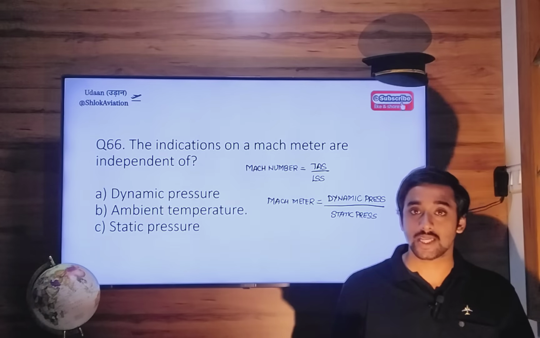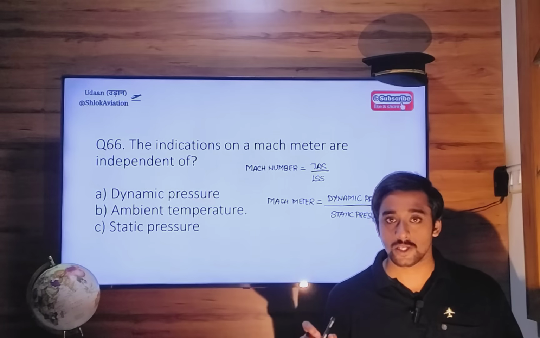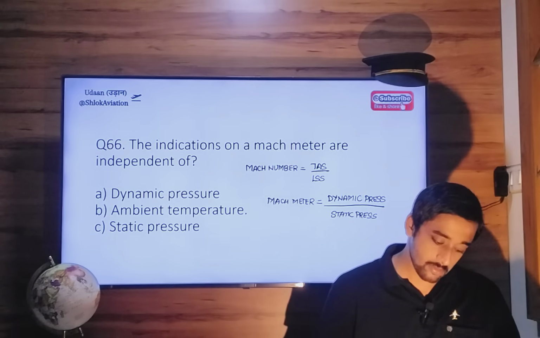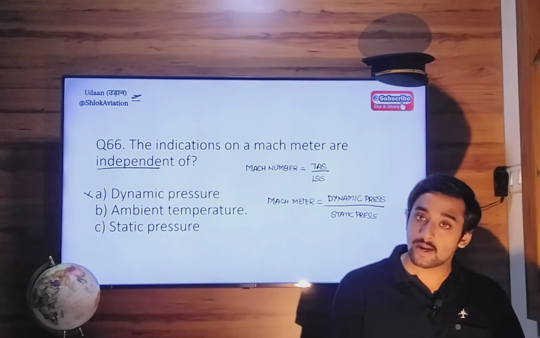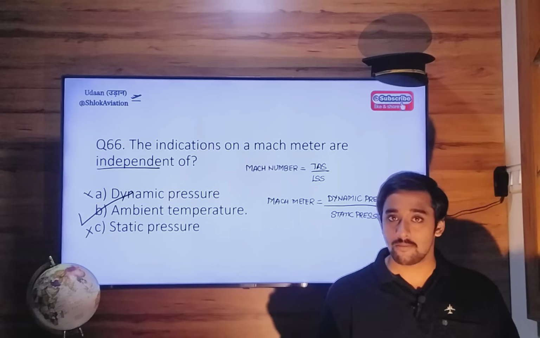Dynamic pressure is total pressure minus static pressure, divided by static pressure. So it is independent of dynamic pressure, no. Independent of static pressure, no. It is independent of ambient temperature.